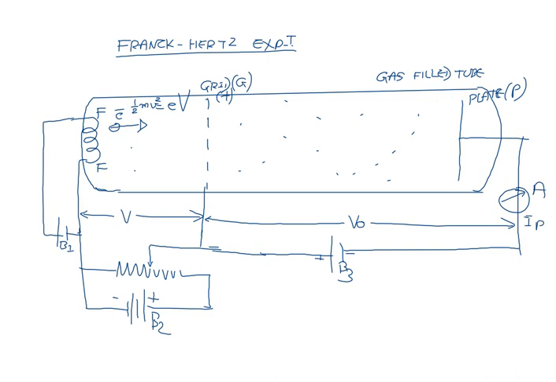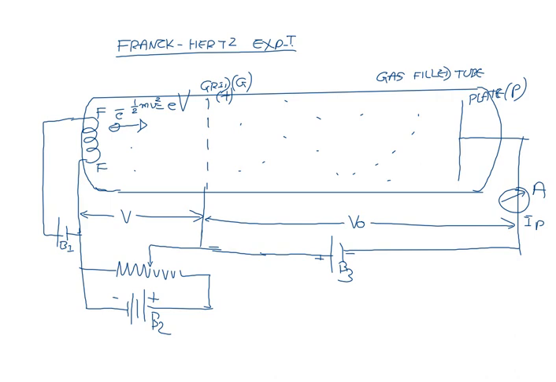So this is the experimental setup for Franck's experiment. The filament emits the electrons. The accelerating potential is applied between filament and grid, so the electron will acquire kinetic energy, half mv square is equal to eV. These electrons are passed through the vapors of various elements in the tube. For example, suppose you want to find the critical potential of hydrogen, then hydrogen gas is filled inside the tube. These electrons pass through the hydrogen vapor or mercury vapor. The electrons having sufficient energy reach the plate and produce the plate current IP.